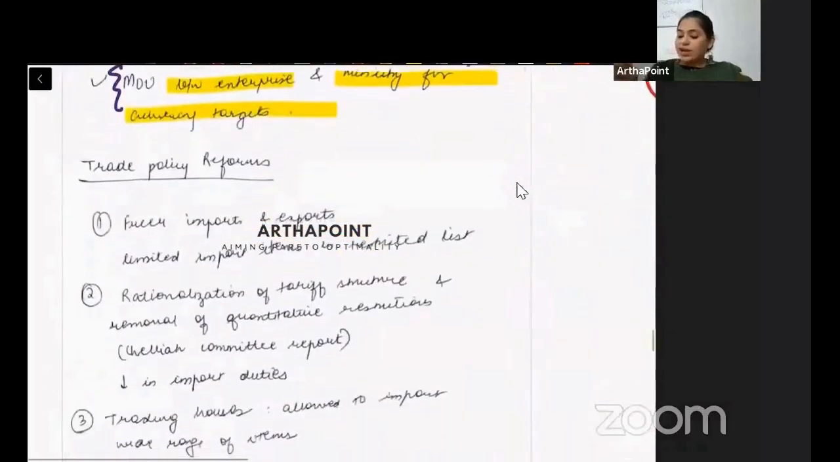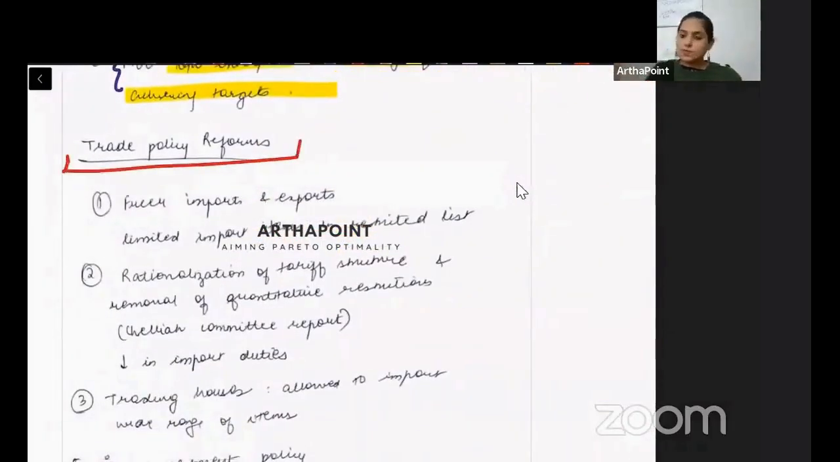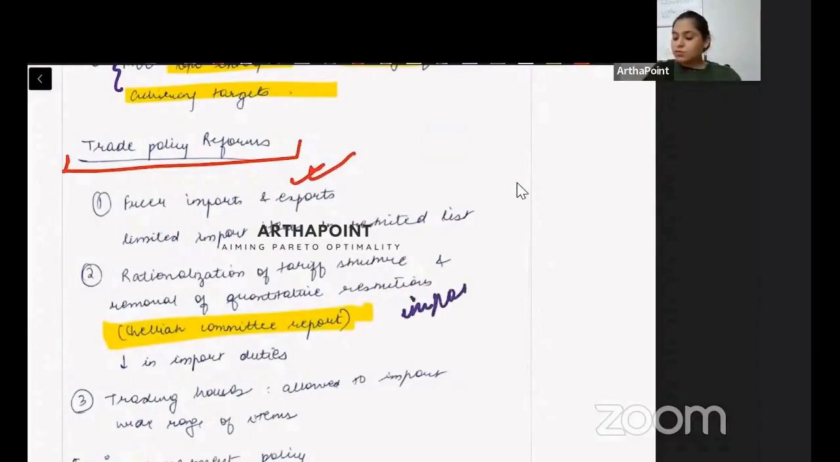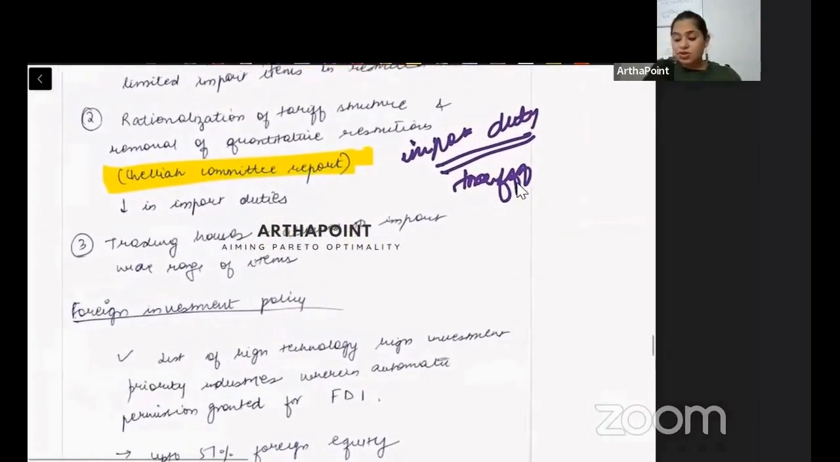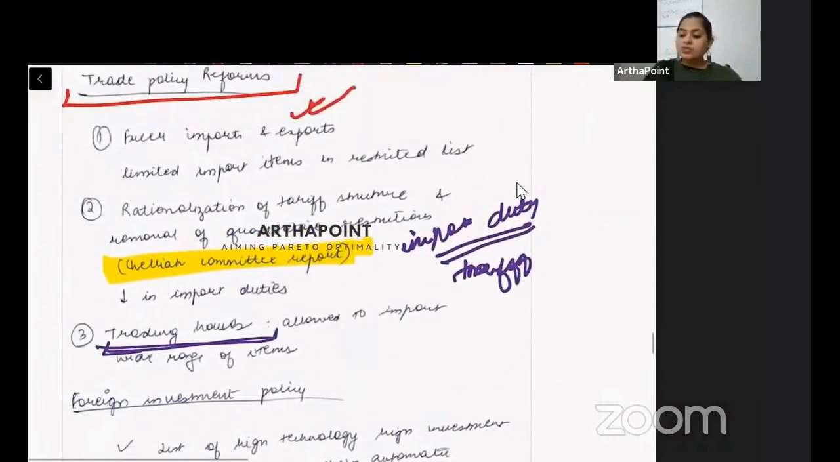Then finally, you had the trade policy reforms. Trade policy reforms means better import, better export, rationalization of tariff structure. So, isme again, please remember, we had the Chelia committee because it is related to the tariff. It is related to the tax. So, kitna import duty hoga? How much import duty? How much will be the tariffs? Can we reduce the tariff? What should be done? How many trading houses would be established to increase the trading? All this was established under the trade policy reforms.